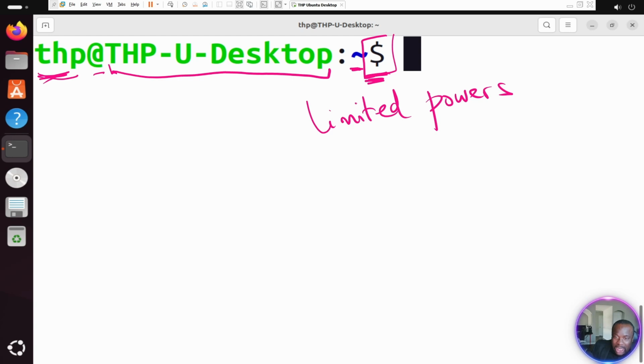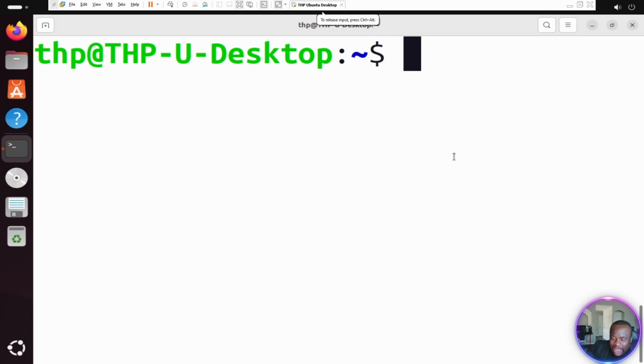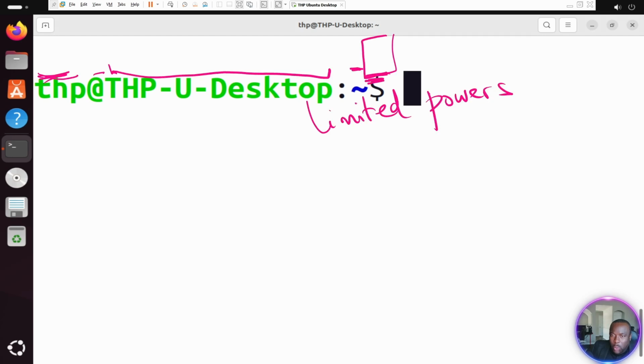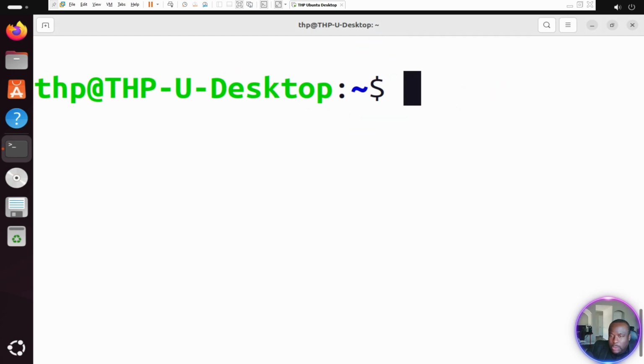That's all it means. And then the very last thing here is the prompt. If you look here, we see this blinking prompt. It's just blinking, a dot, like a pause. What does that tell you? It's telling you that you can now type a command. This is where you type your command. It's waiting for a command.